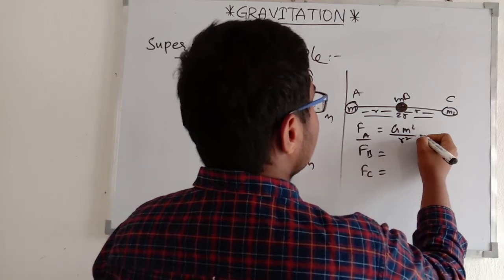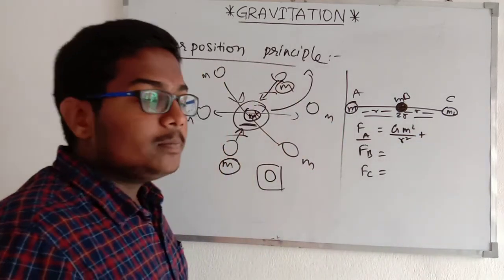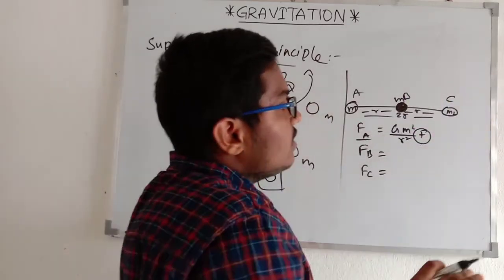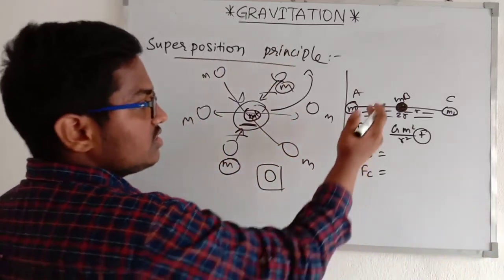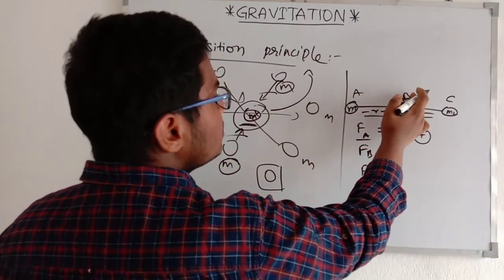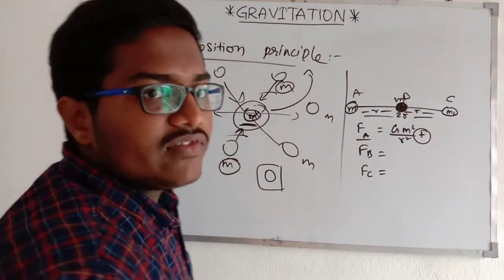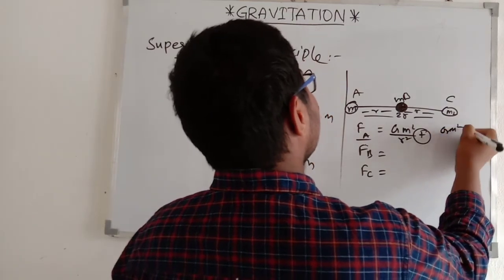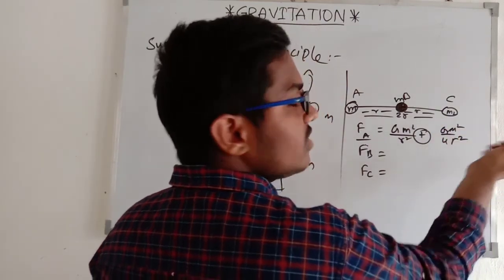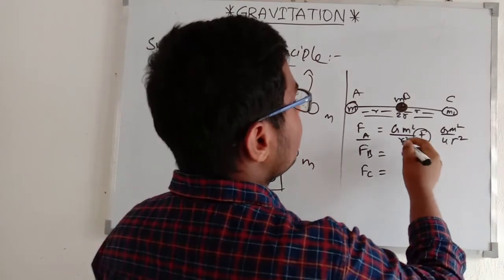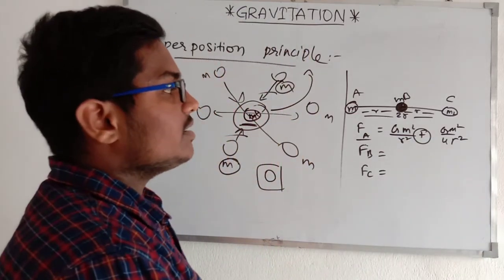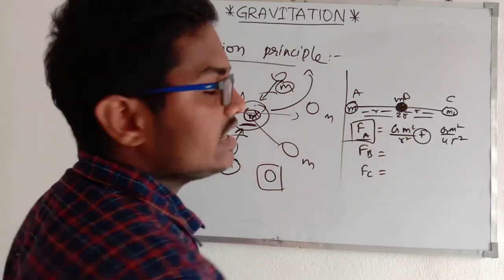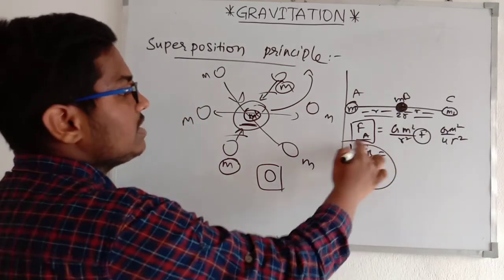So G m square by r square plus, we are introducing a plus symbol here, not minus, because both the masses are in the same direction. If we were calculating about this one, then we would take the negative symbol there. Then 2r whole square is 4r square, G m square by 4r square. I directly gave you that. By taking LCM we get 5 G m square by 4 r square as the final answer for the net force exerted on A by these two remaining masses.